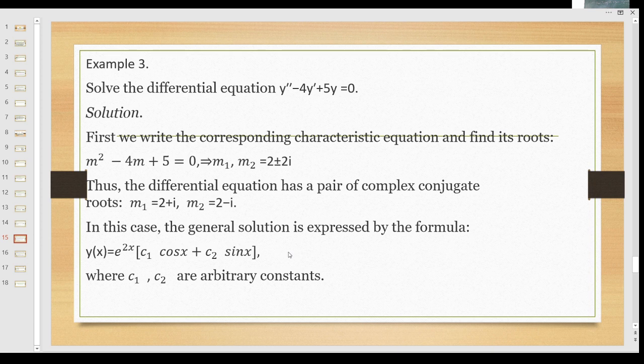Solve the differential equation y double dash minus 4y dash plus 5y is equal to 0. Here, first we write the corresponding characteristic equation, that is m square minus 4m plus 5 is equal to 0. So the differential equation has a pair of complex conjugate roots. On solving that quadratic equation, we have the two roots. Here the equation is m square minus 4m plus 5 is equal to 0, right?